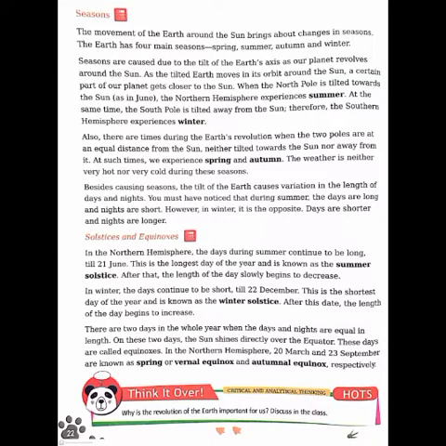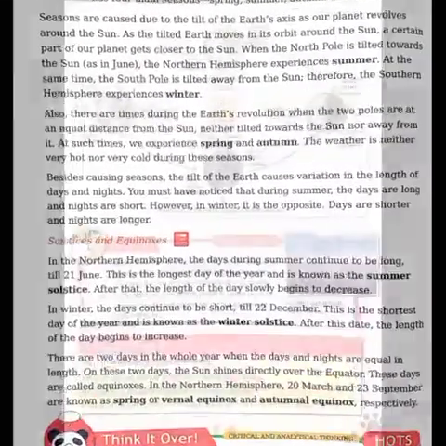The sun shines directly over the equator. In the northern hemisphere, 20 March and 23rd September are known as the spring or vernal equinox and the autumnal equinox. 20 March is called the spring or vernal equinox and 23 September is called the autumnal equinox.